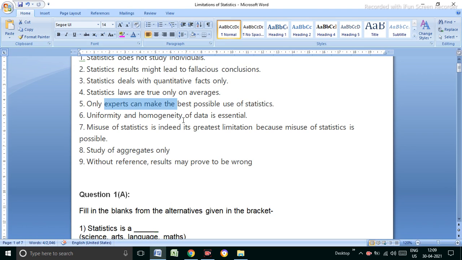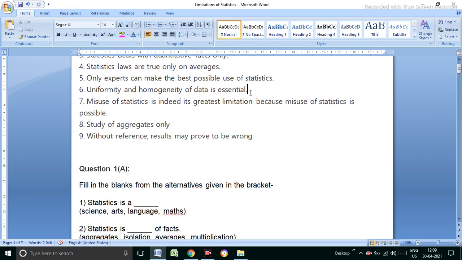Uniformity and homogeneous data are needed. Suppose we want to compare rural areas with urban areas, in human beings or goods. For example, we want to compare how many people are educated in rural areas compared to urban areas. In that situation we need data of educated people of the city and of the rural areas. Then we compare both, their degree, qualification, occupation, all things.